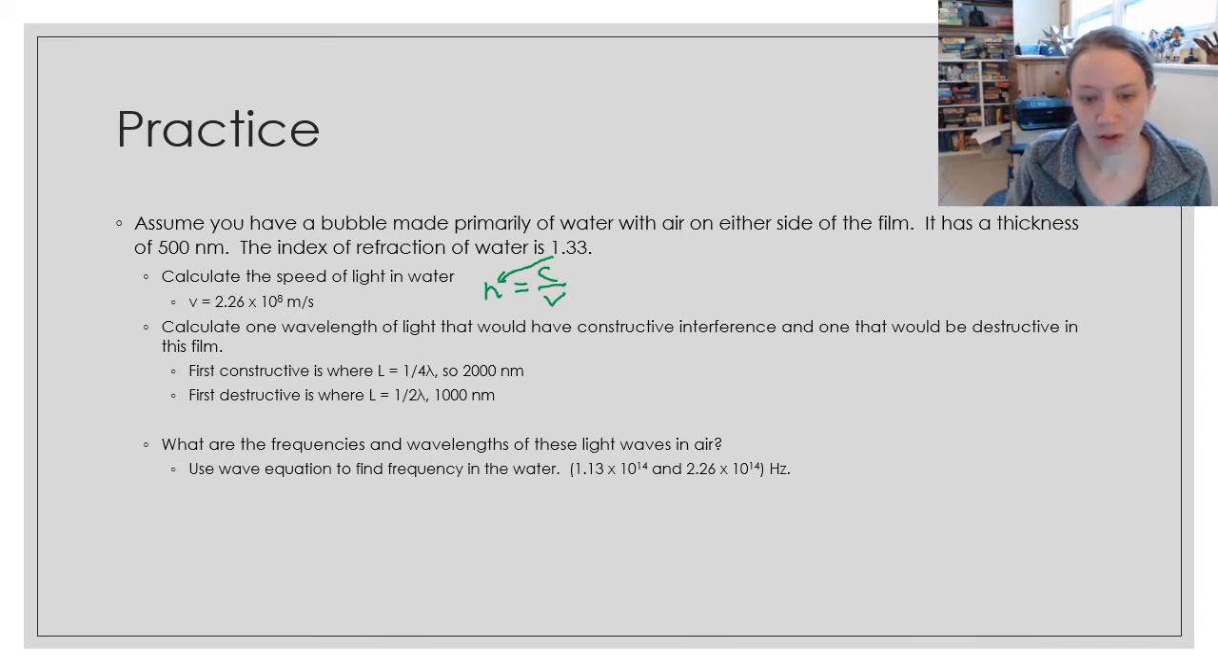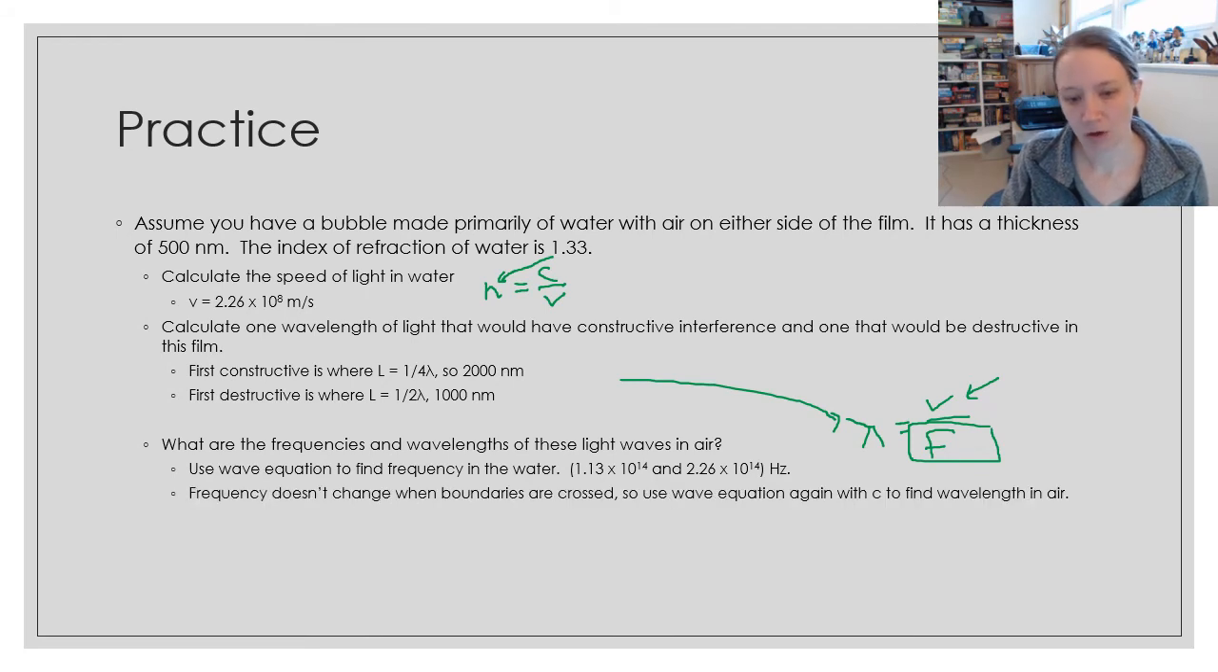I would have used the wave equation to find the wavelength of those things, the frequency of those things in water, using the velocity I found above, because that's the speed in water, and the wavelengths that I just calculated. You can calculate what are the frequency of those waves.